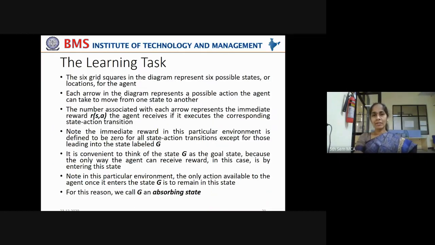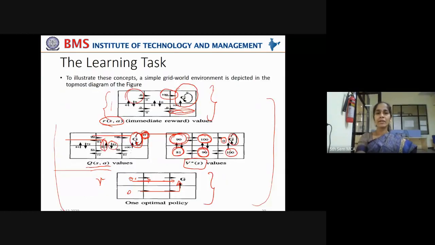Now, what I have explained is given here in the slides. I'll just read it out, so try to recollect it by keeping that figure in mind. The 6 grid squares in the diagram represent 6 possible states or locations for the agent. So the agent can be in any of these grids. Now, when it is in any of those grids, what would be its optimal action to move to the next state, so that its final goal is reaching the final grid by accumulating the rewards, not getting any penalty?